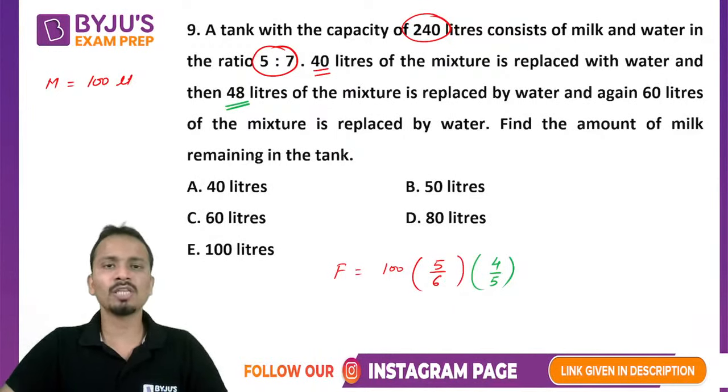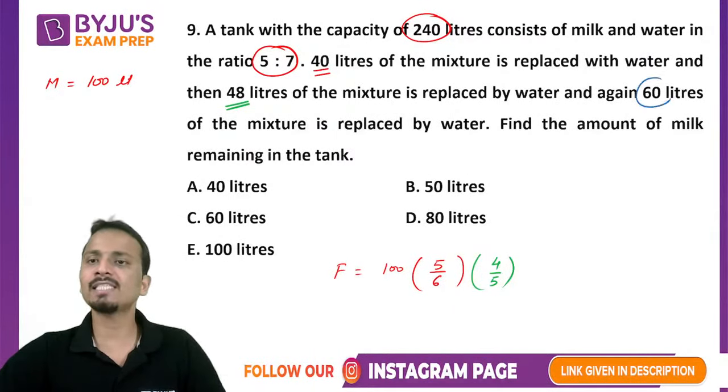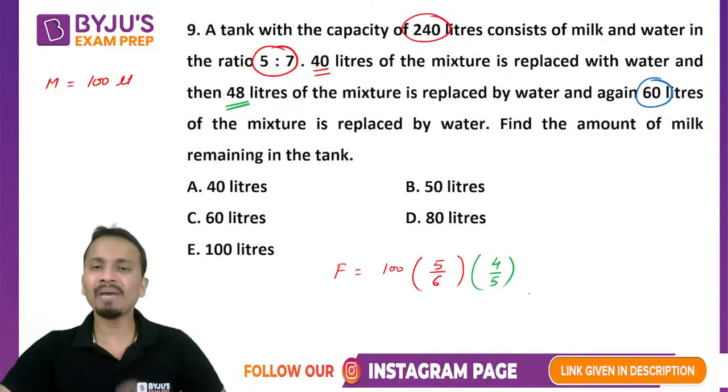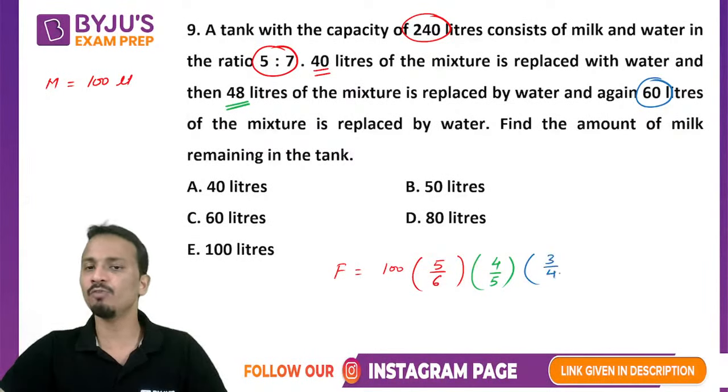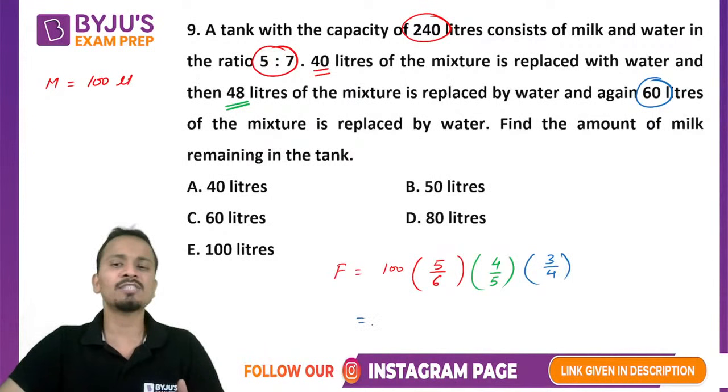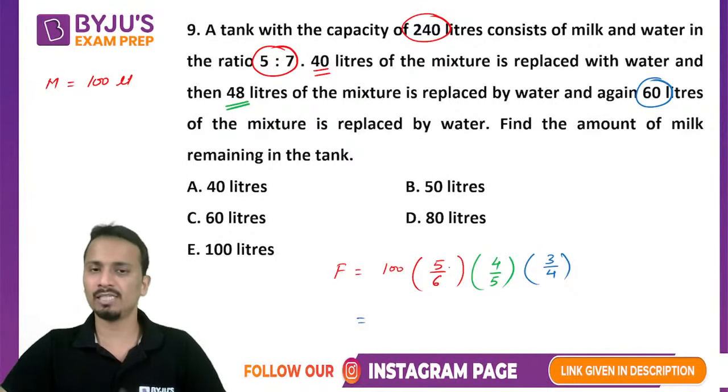Now moving on to the third step, in which 60 liters were removed out of 240 liters. That means 1/4 was removed. 1/4 निकाल लिया तो बचेगा कितना? 3/4. So leftover will be 3/4. And just simplify this expression and you will get your answer.